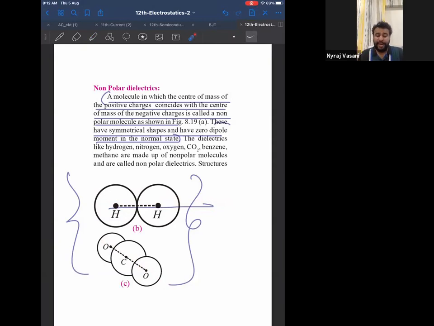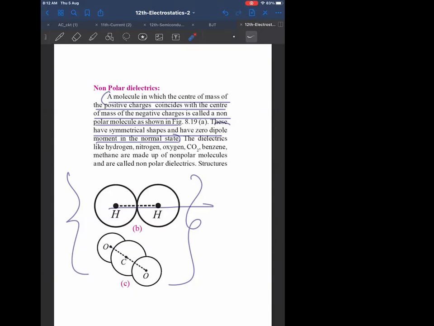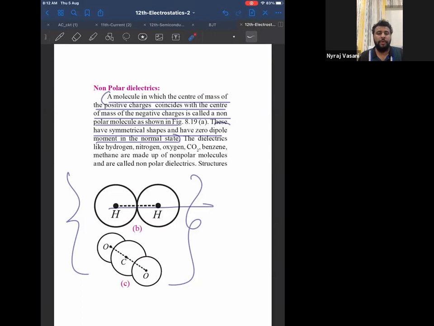But even in excited state, Tanush, you're correct. They will not differ much. They'll be slightly polarized, but on its own, it will remain non-polarized. Okay, sir. Got it. So now you have to write the side non-polar molecule and write whatever I have underlined. Only that. Whatever I have underlined.